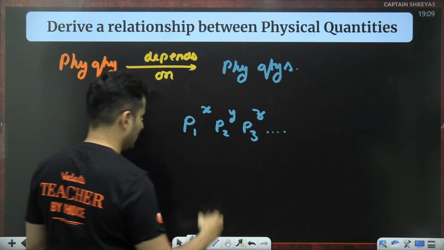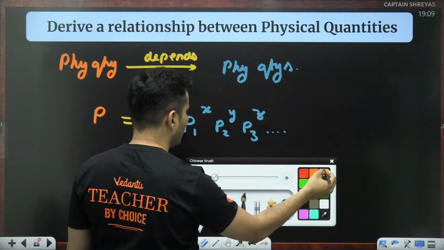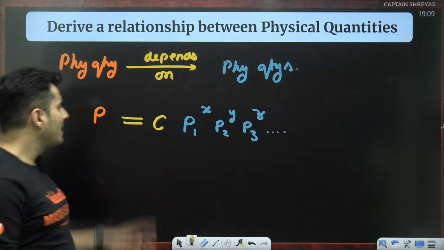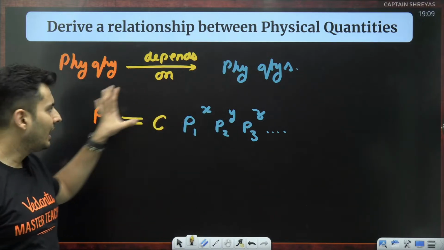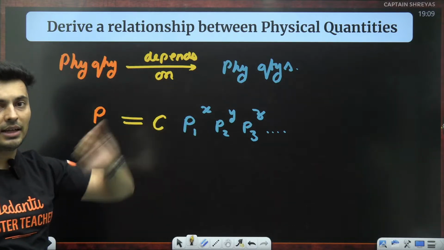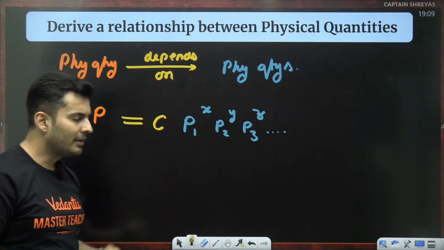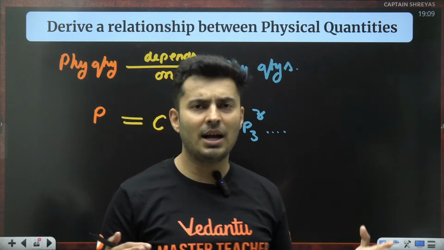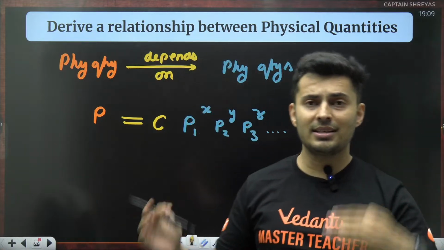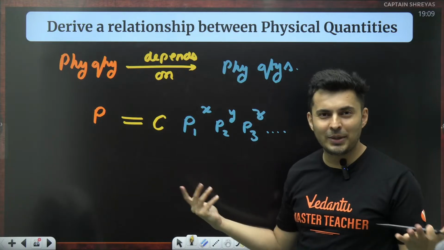But there could always be a constant whose value I do not know, okay? But it will be in this form, and I can get these values of x, y, z using dimensional analysis. This is what the third application is. If I know kinetic energy depends on mass, speed, and something, I can get that formula. If I know viscosity depends on this and this and this, I can get the formula. But if I do not know what it depends on, I cannot do it, number one.